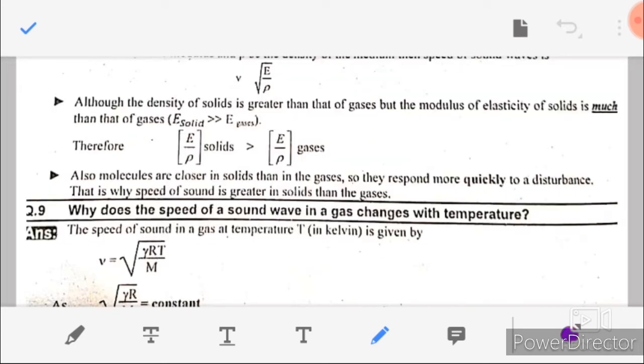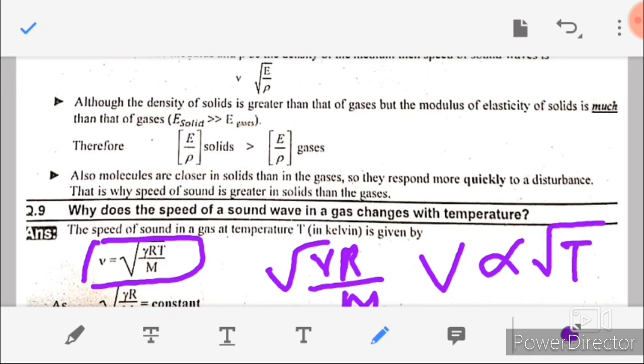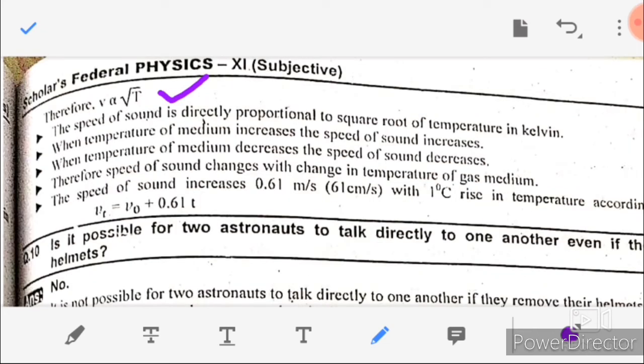Question number 9. Why does the speed of sound waves in gas change with temperature? The speed of sound in a gas at temperature T in Kelvin is given by v equals under root gamma RT divided by M, and under root gamma R divided by M is constant, so v is directly proportional to under root T. Speed of sound is directly proportional to the square root of temperature in Kelvin.